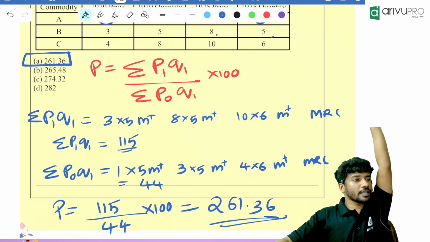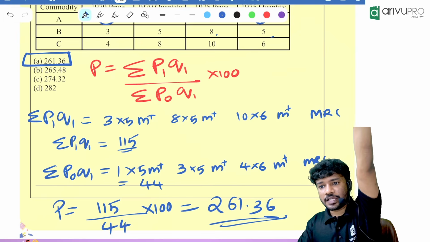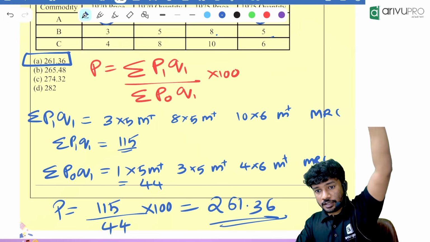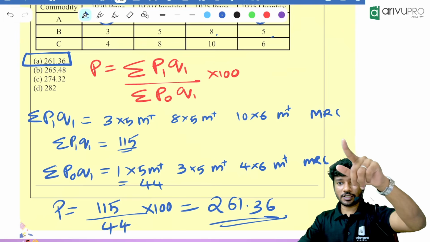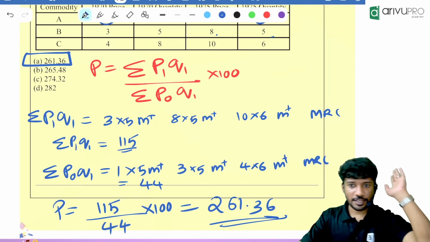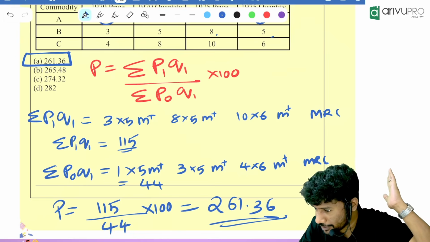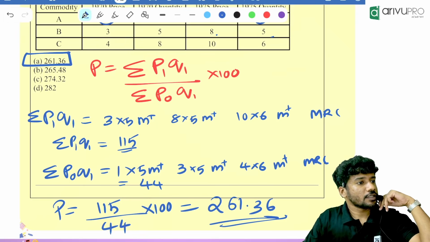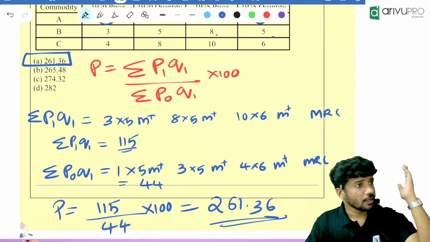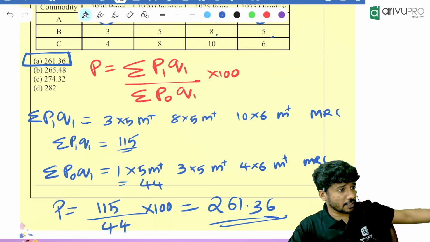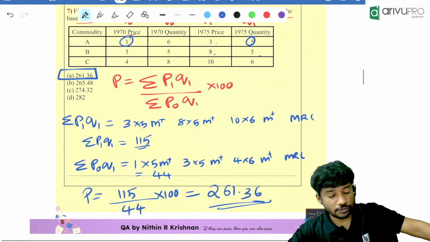Which option is the answer? Option A. Did anyone get a different answer? Tell me right now. Is everyone sure they got it? Jayashree? Yes. Bhuvanesh, Sudarshan, yes. Correct, right? Krishna, you got it? Yes. Bhavana, you got it? Yes. I got only 261. Yeah, correct. Done, Trisha. Maybe send a picture of your calculator. Maybe the round off setting is there in the calculator. Sometimes it will get rounded off to that.